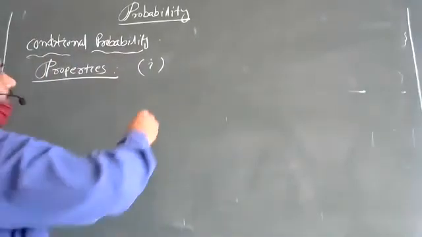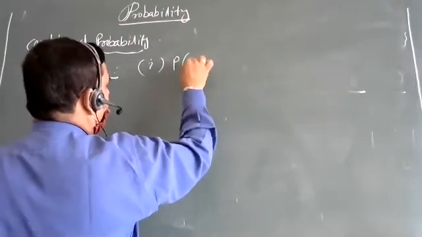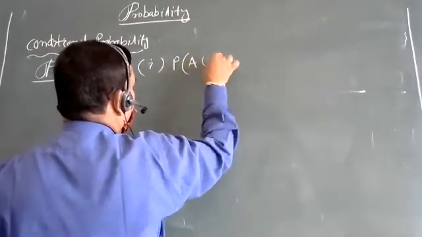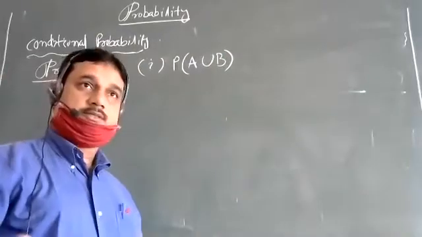Another property, probability of A union B. We have two events, F is another event.